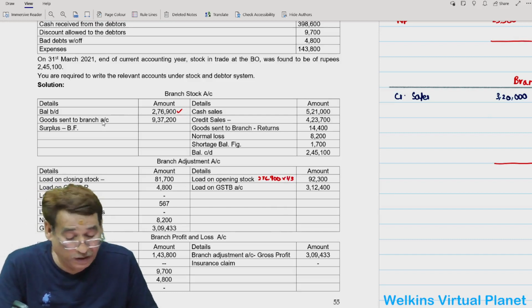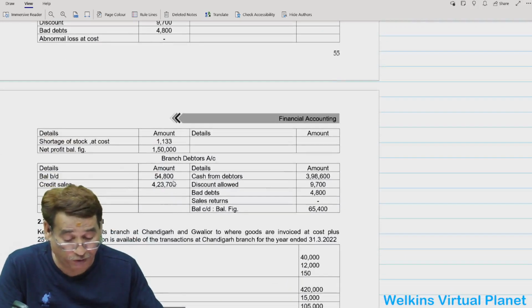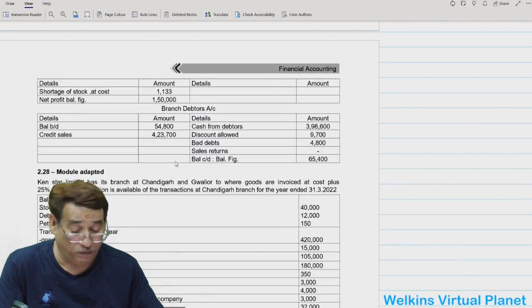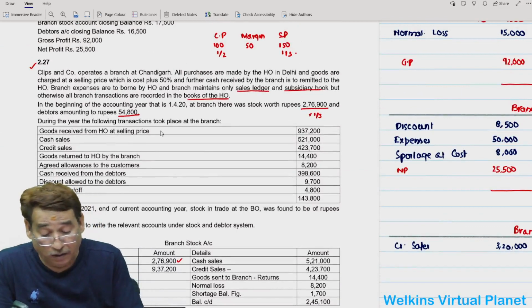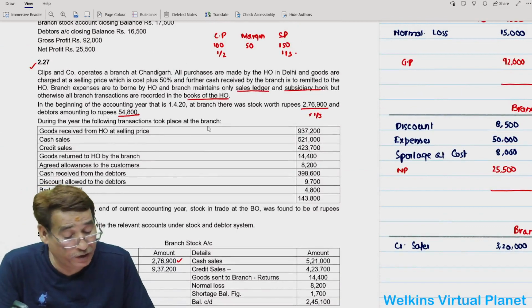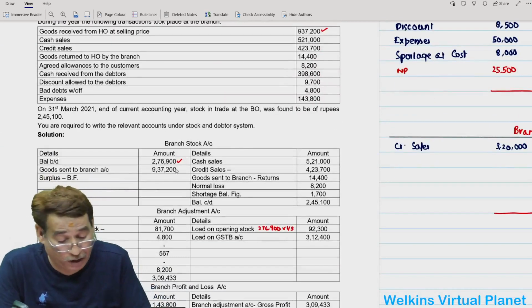Similarly, opening debtors have been put in the debtors account. This is your debtors account and 54,800 we have written over here, correct? Then in this question we have goods receipt. That is nothing but goods sent to branch account because no goods in transit is given. So you will write here goods sent to branch account